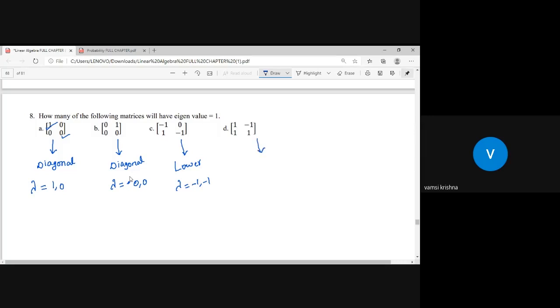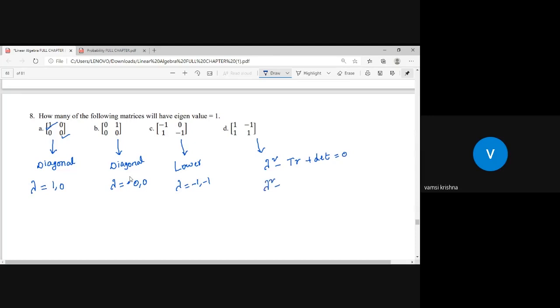Next option D. When you take option D, this is not upper triangular or lower triangular or scalar or identity. It is a normal matrix. For this normal matrix, you need to find the eigenvalues in the normal way. I know the shortcut: lambda square minus trace of the matrix lambda plus determinant of the matrix is equal to 0.